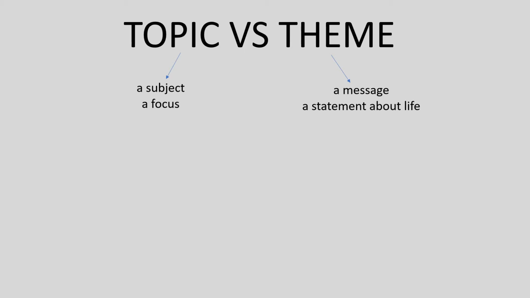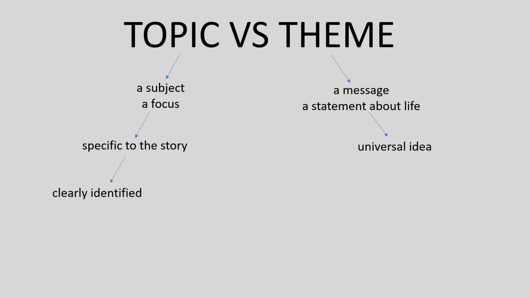So right away, a topic is usually expressed in one word or a phrase. A theme is a statement. It's going to be a complete sentence. A topic is specific to the story. It relates specifically to the characters and the events in the story. A theme is stated as a universal idea. So when you identify a theme, it's going to be a statement that will apply to all people. Now we'll see it play out through the characters in the story, but really the message applies to all people.